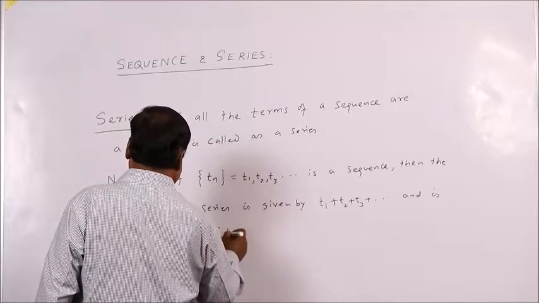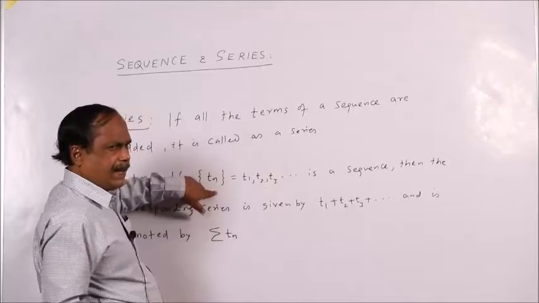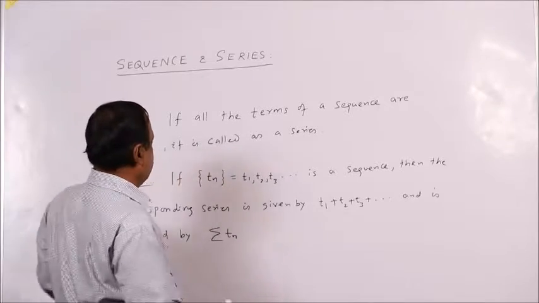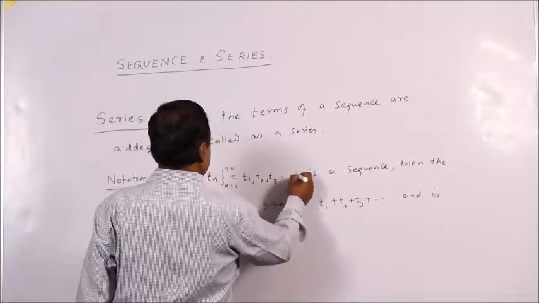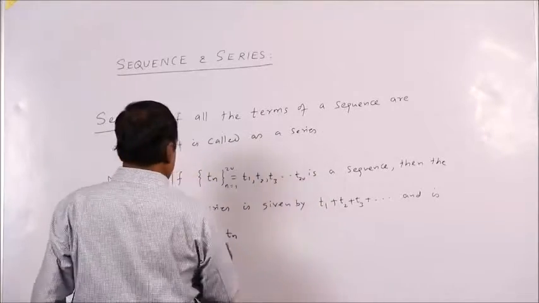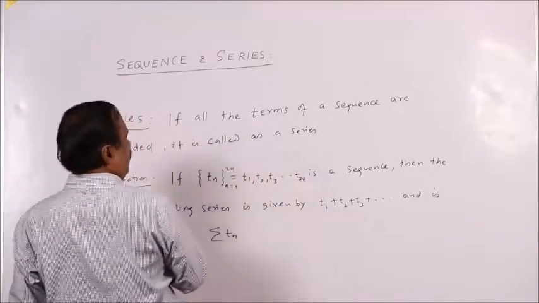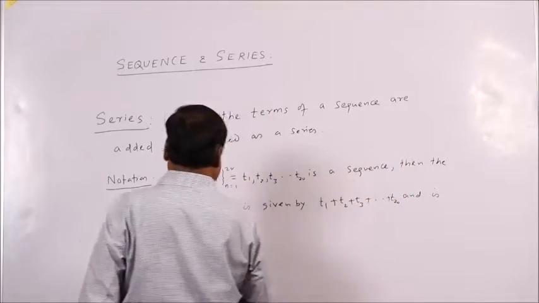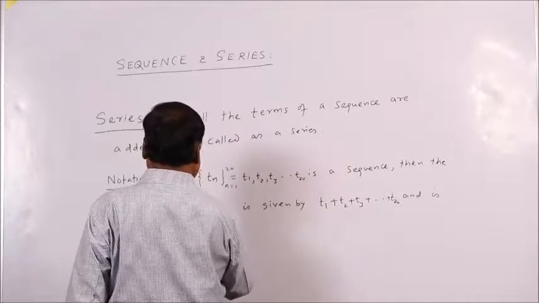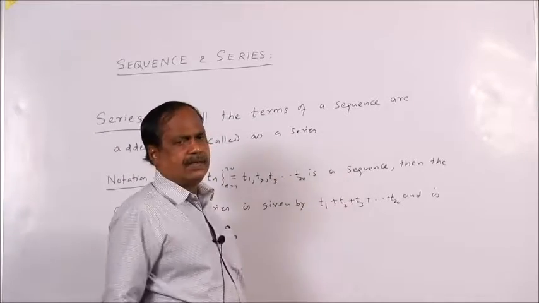summation Tn. Suppose this is a finite series, suppose n from 1 to 20. So, here the last term will be T20. Similarly, the corresponding series will be summation Tn, n from 1 to 20. All right, clear?